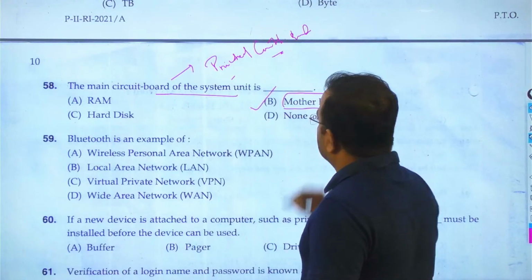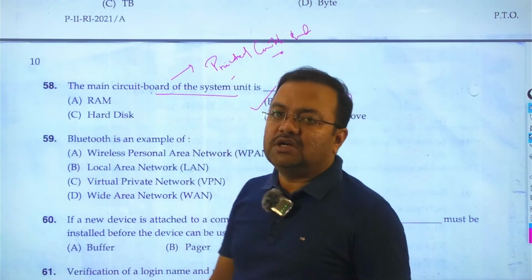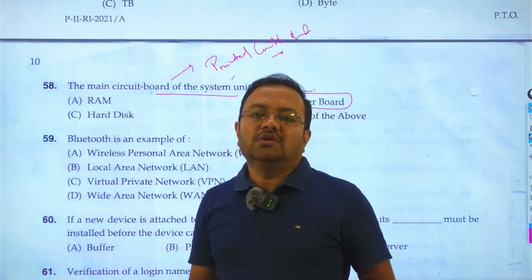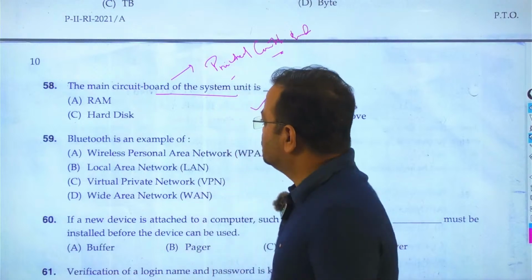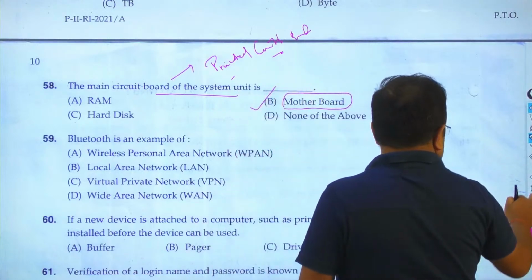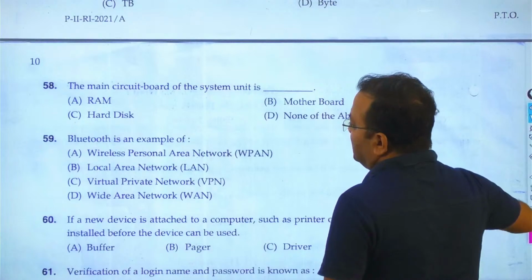So motherboard of the computer system is known as the printed circuit board, or we can say PCB, or the main board, where all the physical components are interconnected. So question number 58, answer is B. Then goes to question number 59.